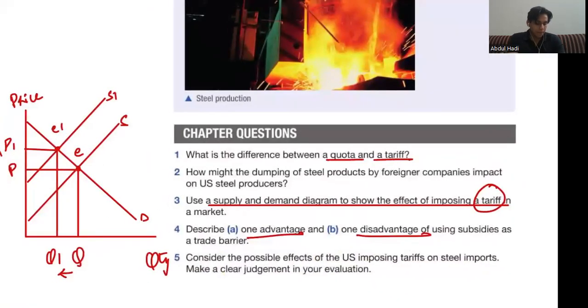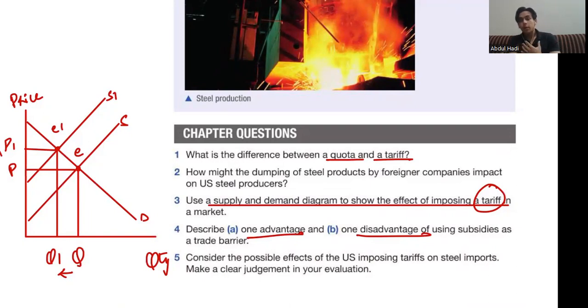Now, question number 5. Consider the possible effects of the US imposing a tariff on steel imports. Make a clear judgment in your evaluation. Now, for the possible effects on the US, you have to give benefits and drawbacks of tariffs, which means that you will first start by defining tariff. Then you will explain the benefits of tariff, very general benefits: it will increase employment, it will switch consumers to domestically manufactured goods, this will increase balance of trade surplus, and you can expect this will increase GDP in the economy. This will increase real income in the economy.